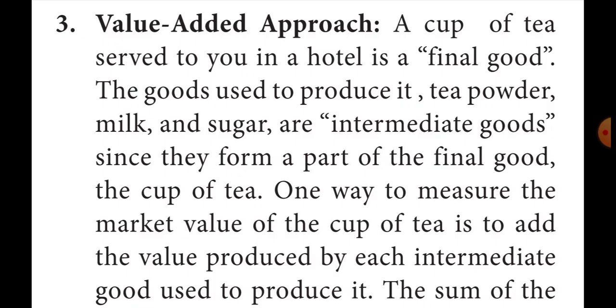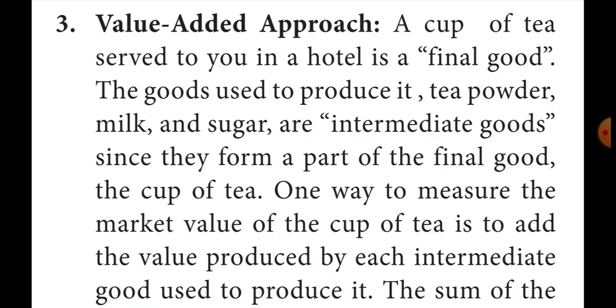Since they form a part of the final good, the cup of tea, one way to measure the market value of the cup of tea is to add the value produced by each intermediate good used to produce it. Each intermediate good, the tea powder, milk, and sugar, adds value to the final output.